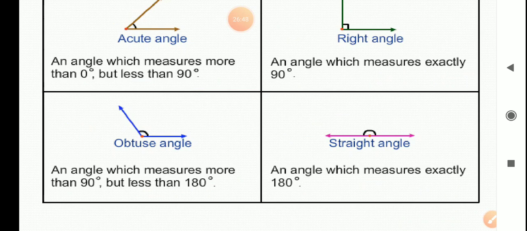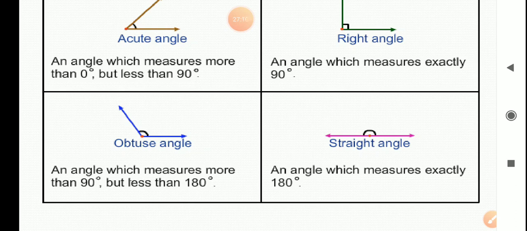Now for recalling of today's session, what we have studied today, we have studied some learning outcomes first. We have seen what are shapes, classification of shapes. Then we have seen closed and open shapes, and we have solved some exercise about closed and open shapes to get the concept more clearly. Then we have seen what are polygons, and we have seen the list of polygons, that is n-gon names.